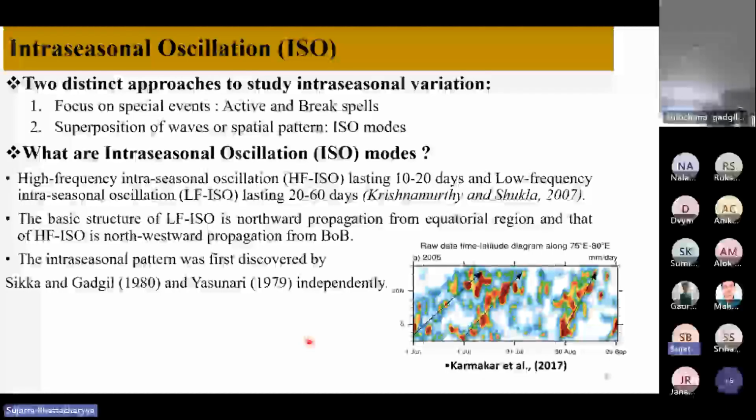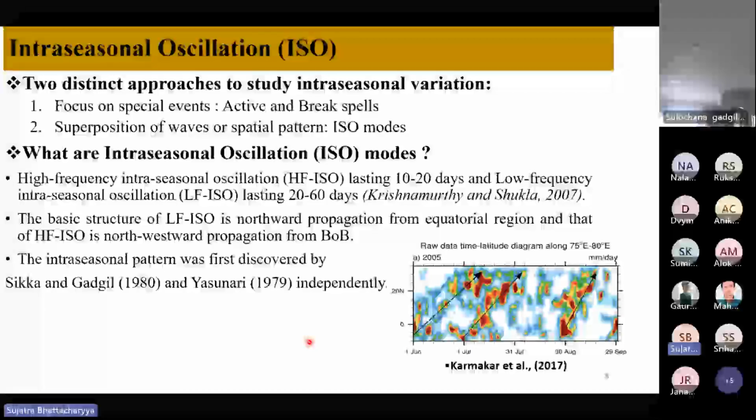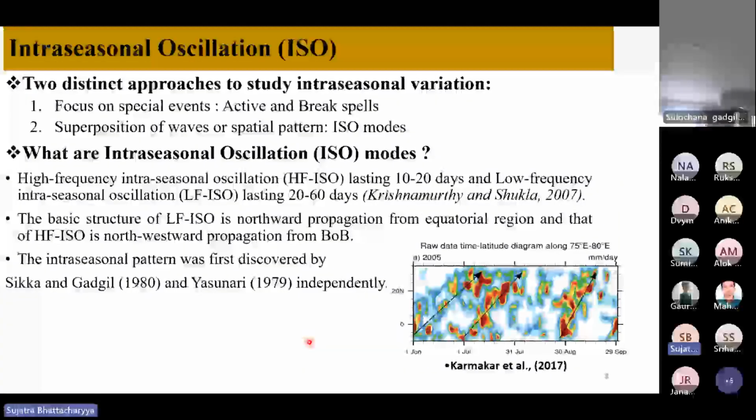Now, till now we have discussed one approach to study intra-seasonal variability, which focuses on the spatial events, active and break spells. Now the other approach focuses on the superposition of waves and spatial patterns, which are also considered ISO modes. So intra-seasonal variation has oscillatory modes with basically two time periods. First is the high frequency intra-seasonal oscillation mode, which lasts around 10 to 20 days. And the second one is the low frequency intra-seasonal oscillation mode, which lasts around 20 to 60 days.